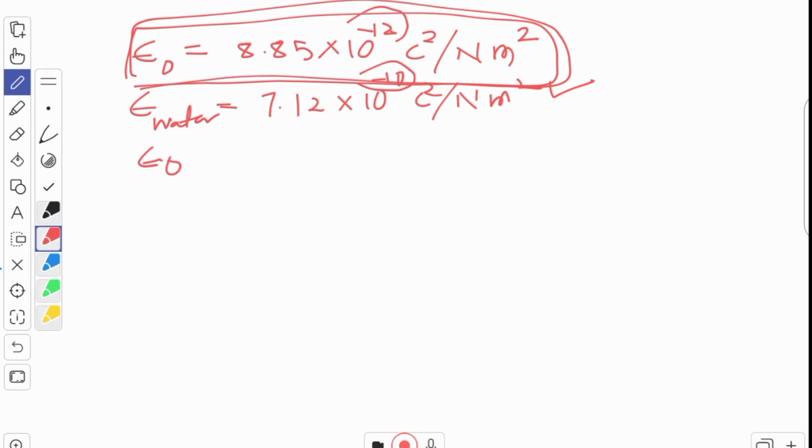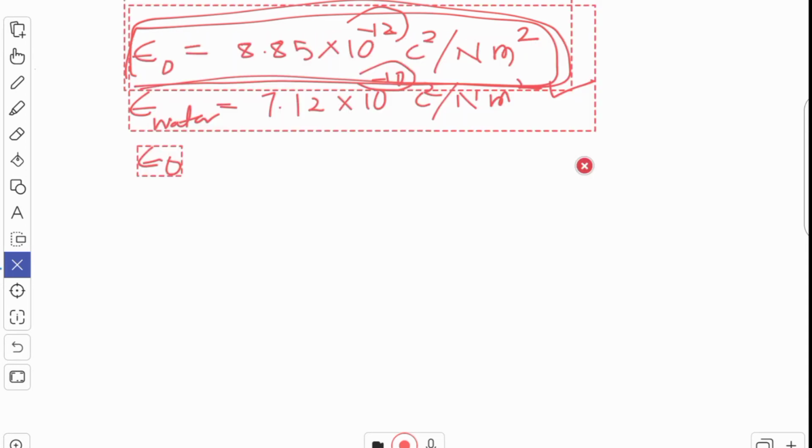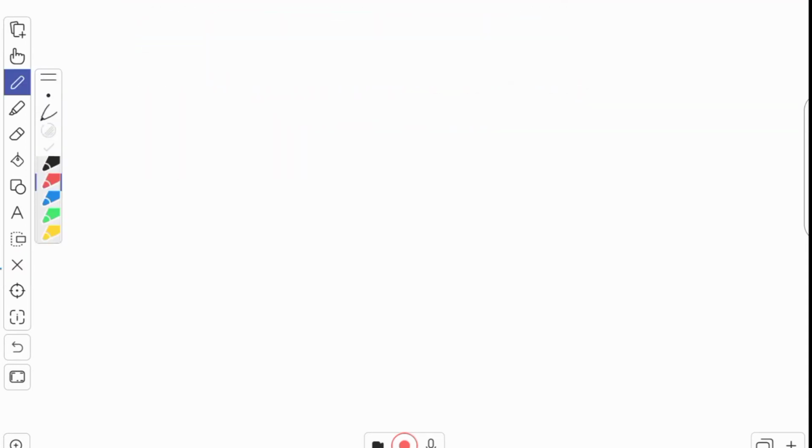So how to do it? Just now we have devised the formula for the force in the medium and the force in vacuum between the two charges. We'll use those two formulas to find out the relative permittivity. Now let us find out what is relative permittivity.